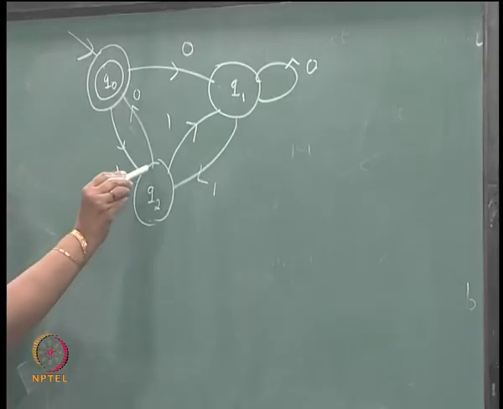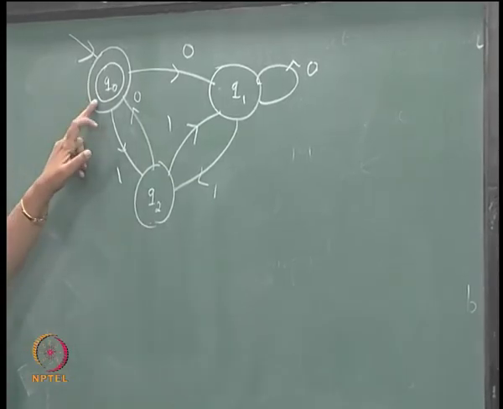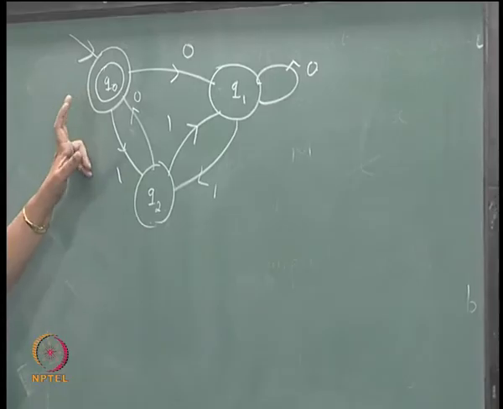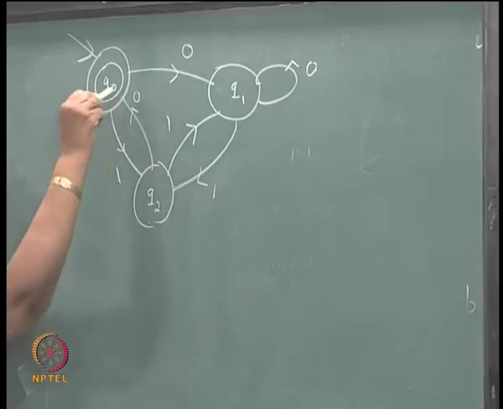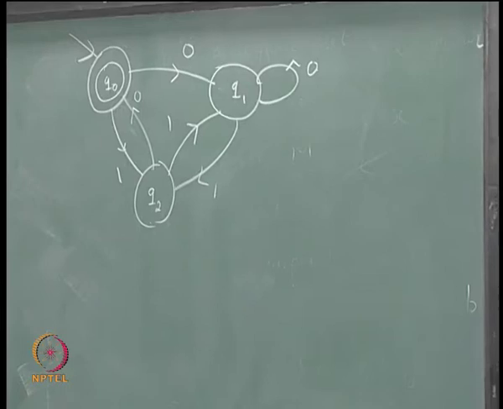The string has to end with a 0. Epsilon will be accepted of course, but apart from that any other string has to end with a 0. Let us find the regular expression corresponding to this DFSA. So, how do you go about doing that? Let us first write down the equations.